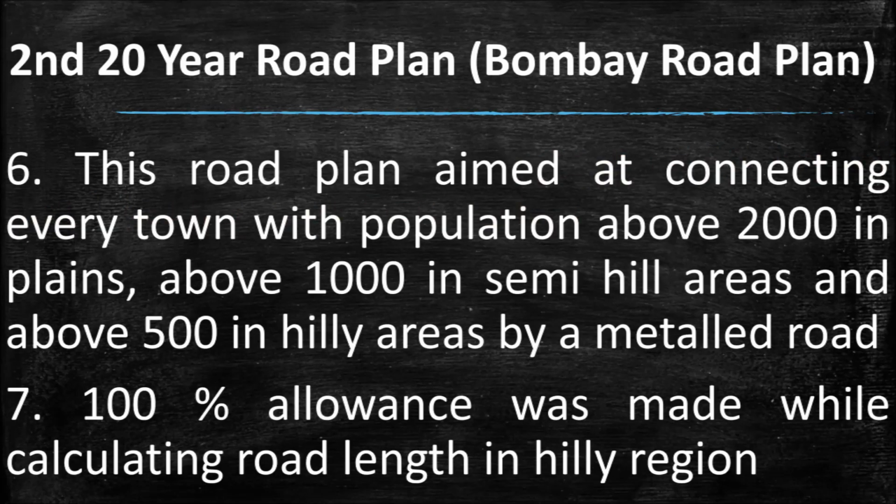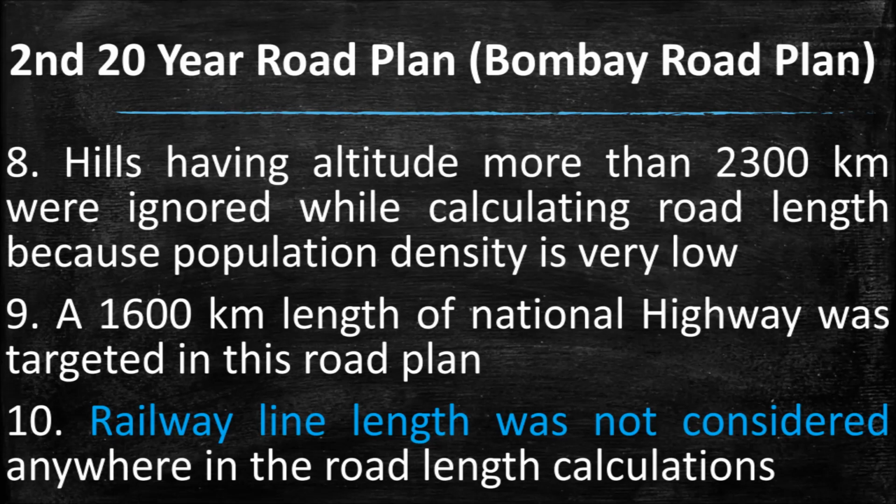This road plan aimed at connecting every town with population above 2000 in plains, above 1000 in semi-hill areas, and above 500 in hilly areas by a metal road. A 100% allowance was made while calculating road length in hilly regions. Hills having altitude more than 2300 m were ignored while calculating road length because population density in that area is very low. A 1600 km length of national highway was targeted in this road plan.